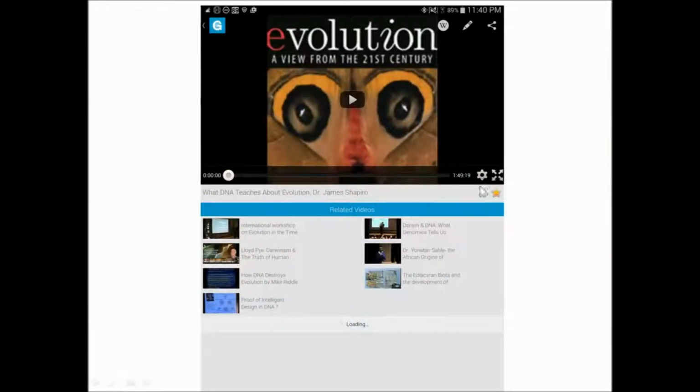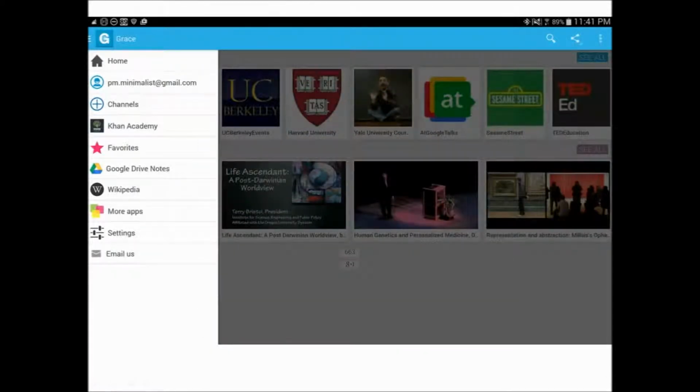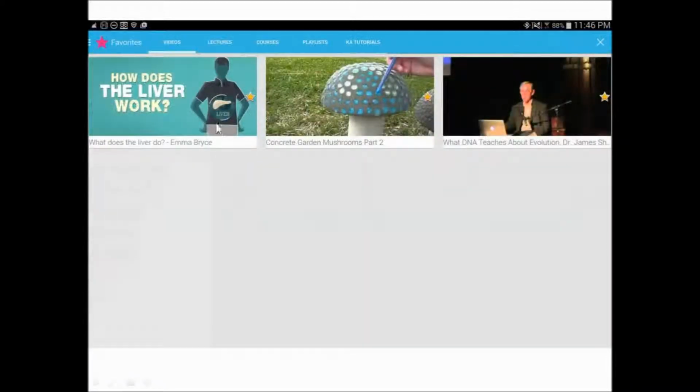Another thing I can do is favorite this video. Notice down here just below the video control bar, the time bar, there's a star that allows me to favorite this video by clicking on the star. And notice they do show related videos here as well. So you're constantly being told about different things that might tie in. And they're usually pretty sensible and on the mark. Now, having favorited that, I can go over here to the main menu, click on favorites, and there's the 3 that I've favorited thus far in using this app.